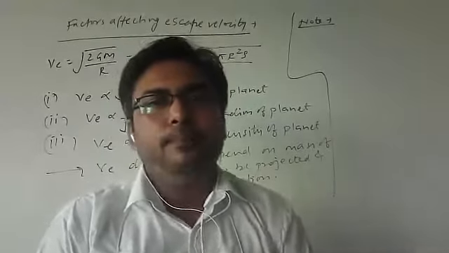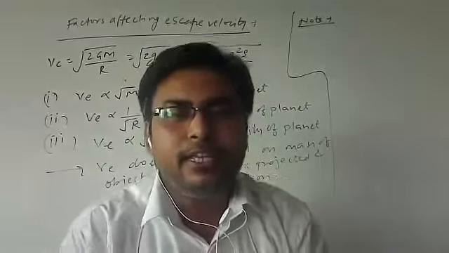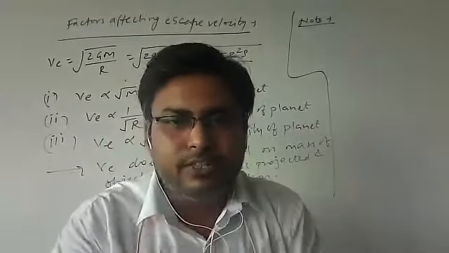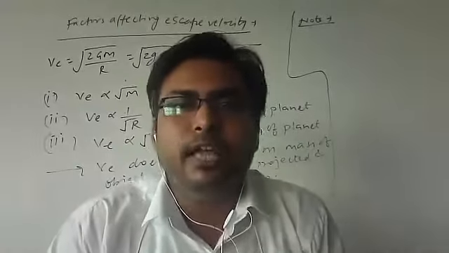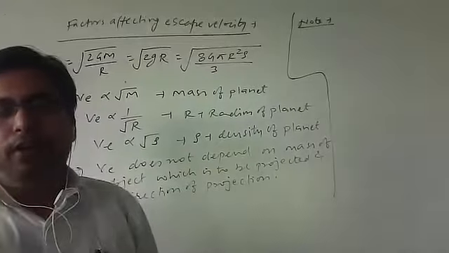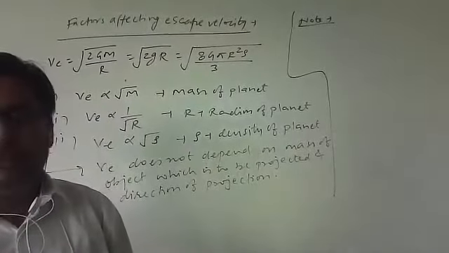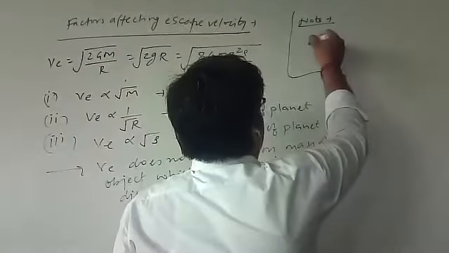Now, one logical question develops here. The sun is not having any atmosphere. How can we justify why sun is not having any atmosphere? The first point, you can write this point also there. What is the escape velocity at the surface of sun? Escape velocity at the surface of sun is 680 km per second.